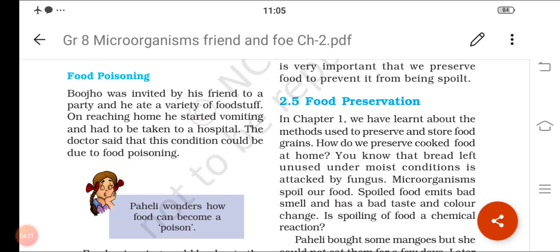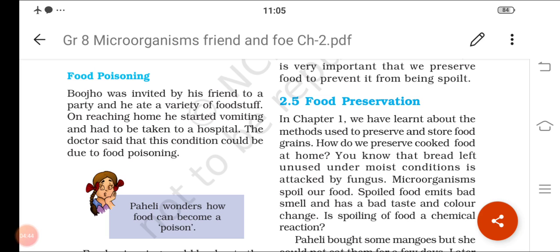That is what we call food poisoning. And how to overcome this food poisoning? We need to use some preservatives, and these preservatives will keep your food fresh and will not let the food items spoil.